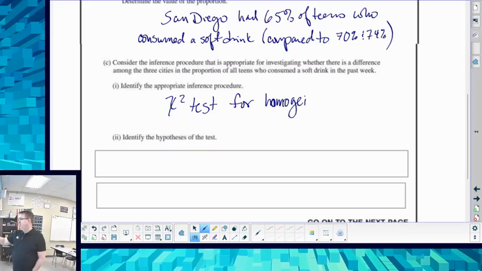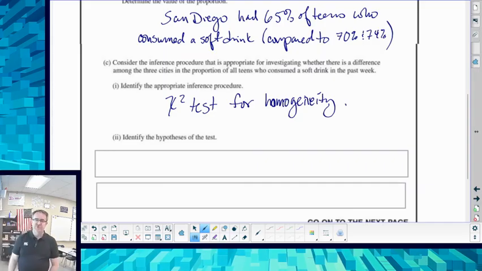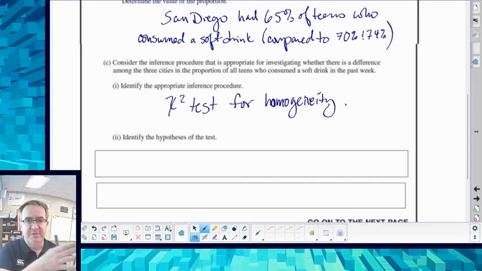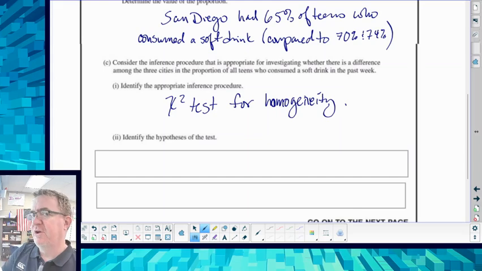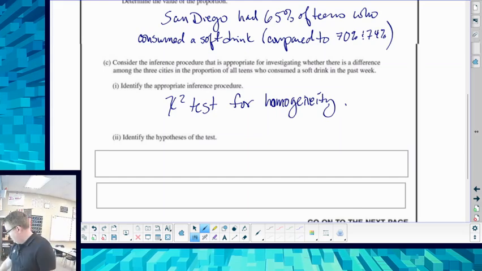Because again, remember, you're trying to say, is everything the same? We don't care what the percentage is, we just care that all three cities have the same thing.